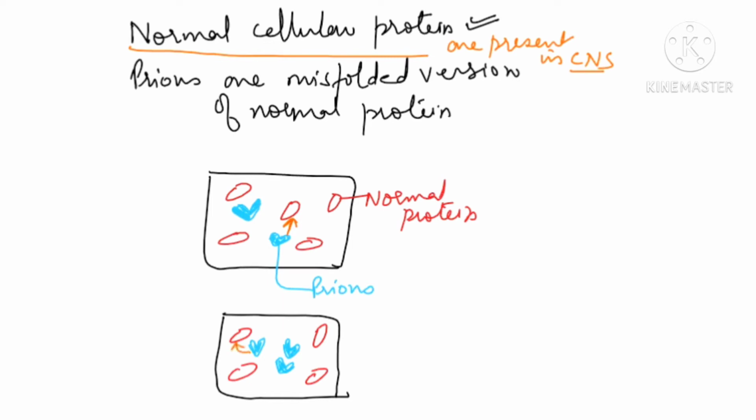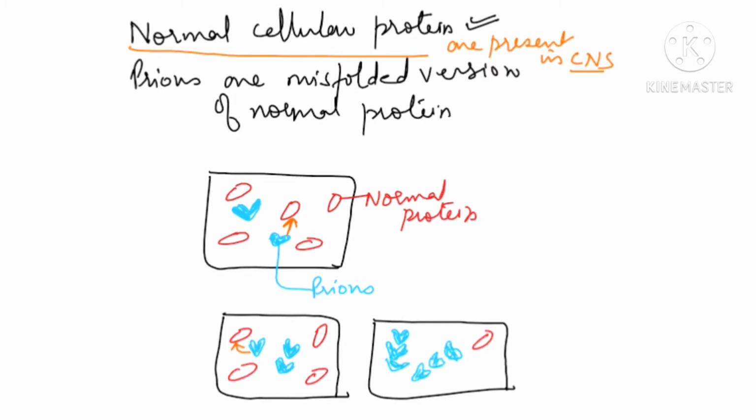So slowly what we will observe is that the normal proteins are decreasing in the cell. Let us assume only one normal protein is left out; remaining all are prions now. This one has made this also. So this is going for clumping, this is going for aggregation. This is the way the aggregation of the proteins is going on.